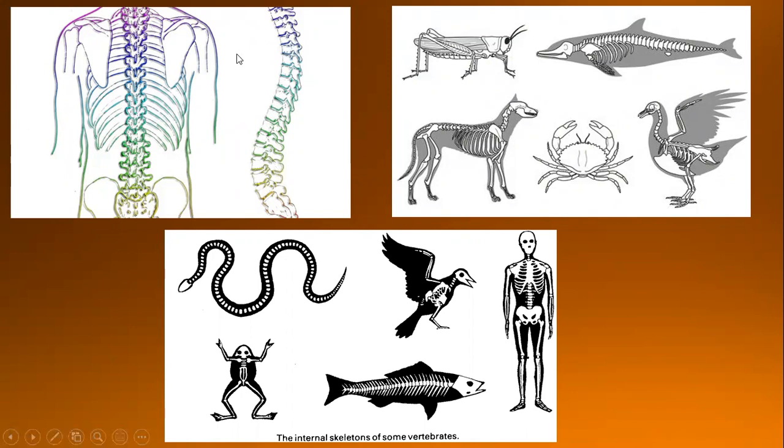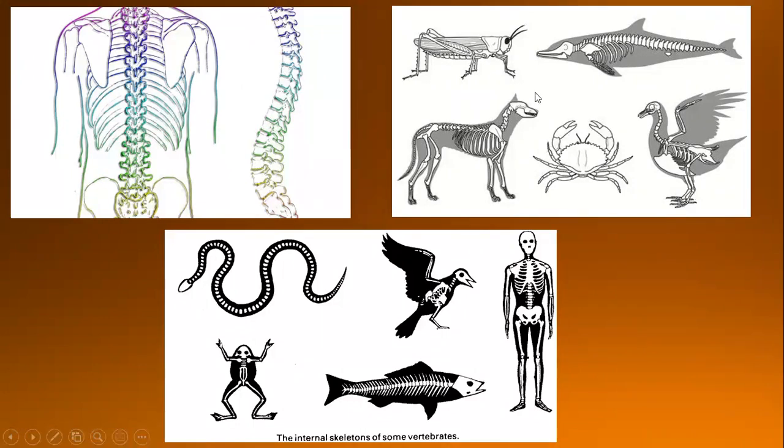We all have, we the human beings, we all have this backbone. Look, this is the back of a human body. This is the backbone, shaped like this, and it supports us. It helps us to stand, to sit, to move. Because of this backbone, we have a shape of our body. All these are the bones. These are ribs, hip bones, and this one, the long one, this is the backbone.